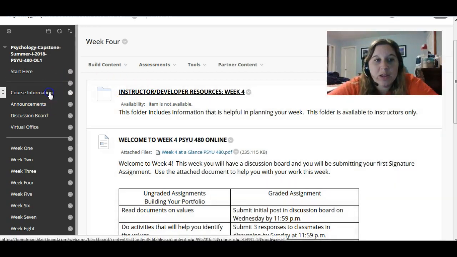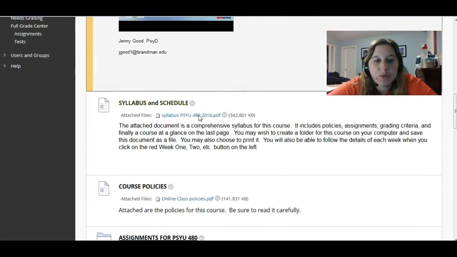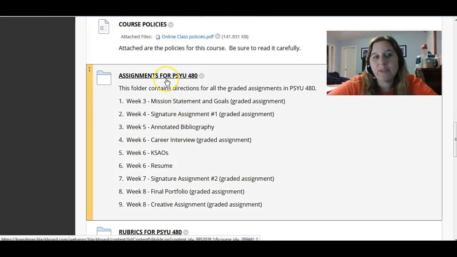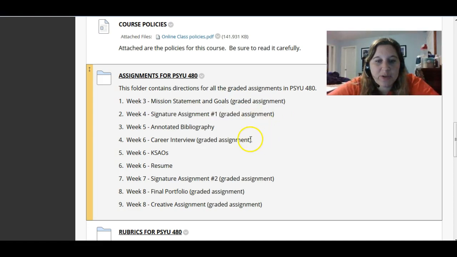as these will help you for your additional assignments that are coming up. Now I'm going to show you again, if you click on the course information page and you scroll down, remember there's this folder here that has all these different templates to help you for your assignments, and you will see here you already submitted your mission statements and goals, that they will note here as graded assignment.